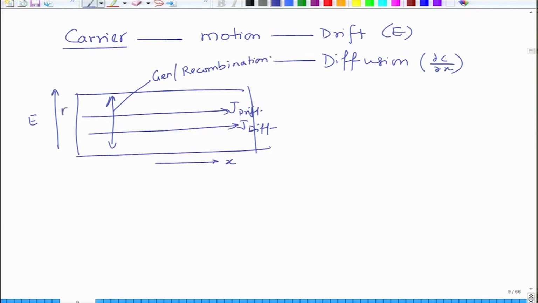You have a certain number of carriers moving from here, N1, and they reach here when they become N2, and they are affected by what is present midway, in the form of what is generated, what is created, are there any traps, what is the electric field value, what is the concentration gradient and so on and so forth. So, as a result we come up with equations which we call continuity equations.